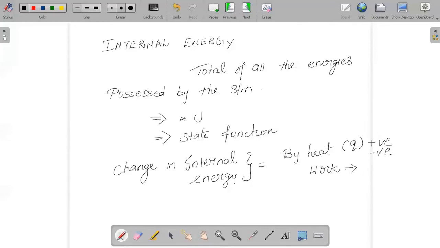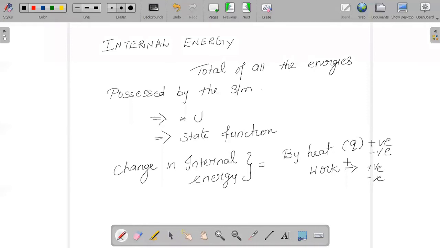In the same way, when W is positive and when it is negative. It is important to note that if we supply heat to the system, that means heat is being absorbed, hence it will be taken as a positive value. And if we extract heat from the system, that means the energy is being released, or heat is being released, hence we can say that it is negative.